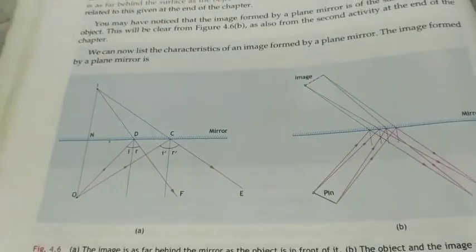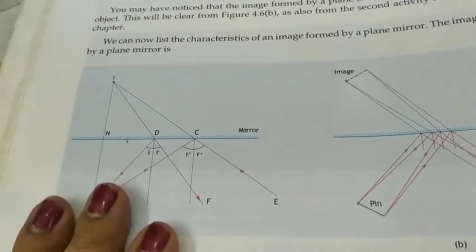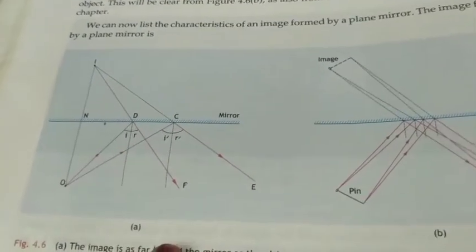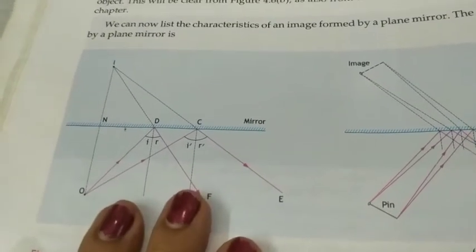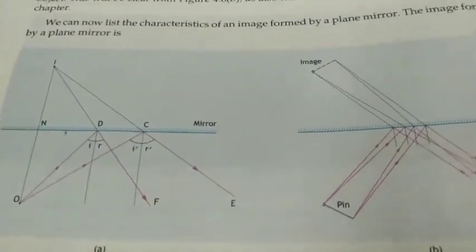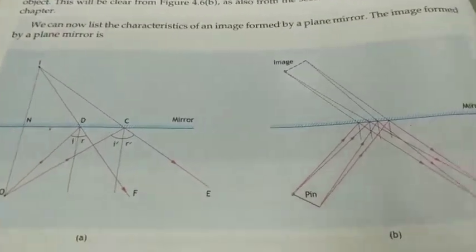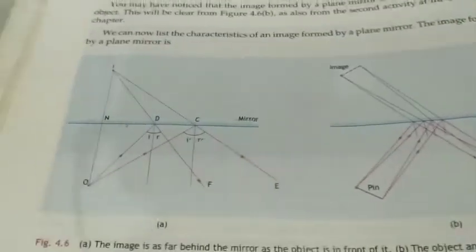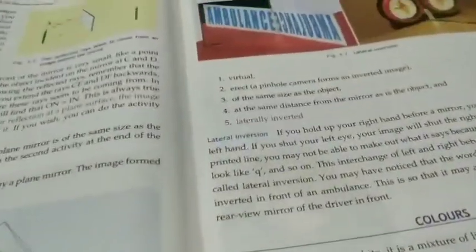Now in your book there is this image formation of the plane mirror shown, but this will take a lot of time to explain, and because I have taught you one ray diagram today, so I won't explain this to you today. Okay, because this will be too much for you. So in the next lecture I'll be making just one video for this diagram only, so that it is clear for you all. So for now just skip figure 4.6. For now we will skip this. We will just take an introduction of plane mirror.